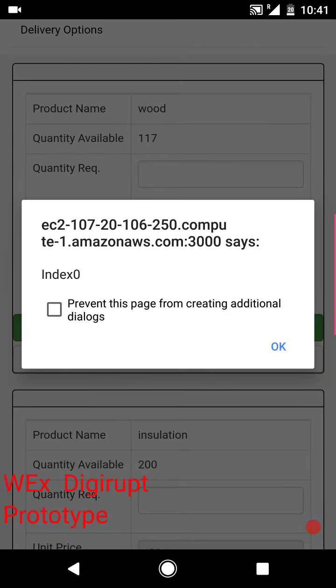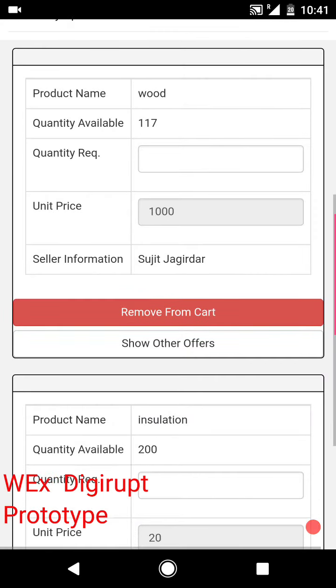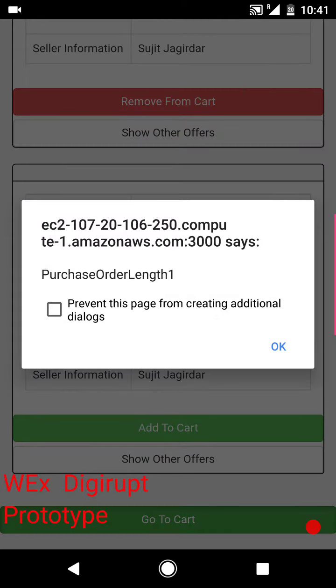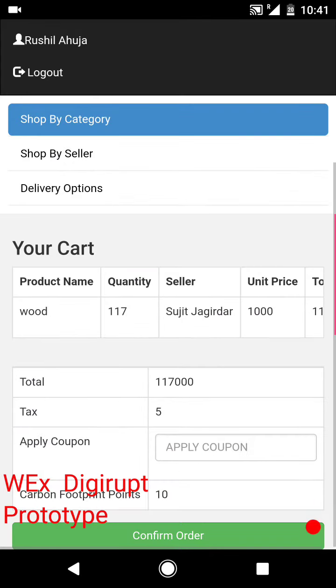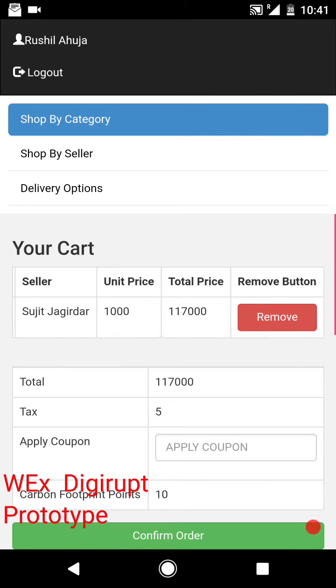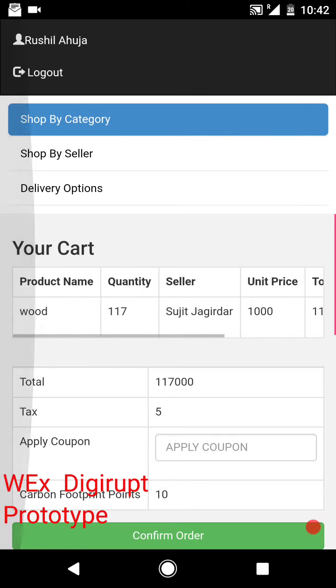So let's go ahead and add this to cart. I think this particular user Rushil is just going to pick up the one item. We will go to cart, and that's the quantity there, the total price and so on. He can remove this item if he wants to, but let's confirm the order for Rushil.